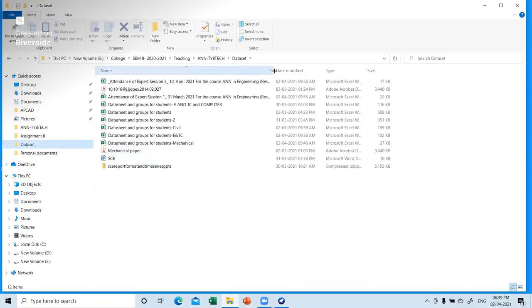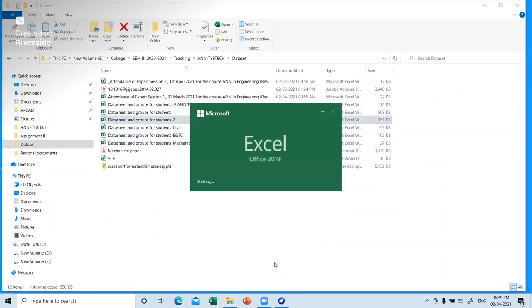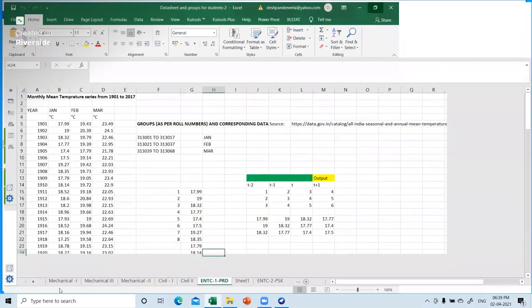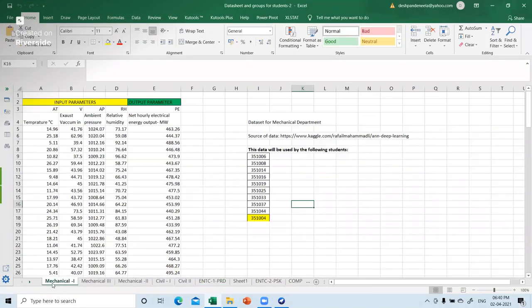Now let us have a little recap of that also. Just give me one minute. I have already told this to you people in the session, but still a little more recap about it. Now this is the data sheet. The one which has come in the mail is the same data sheet, only I have separated it out. For mechanical I've made a separate Excel sheet, for civil separate, and for ENTC separate. That's it, nothing else. So this is the data sheet which is available to you people.